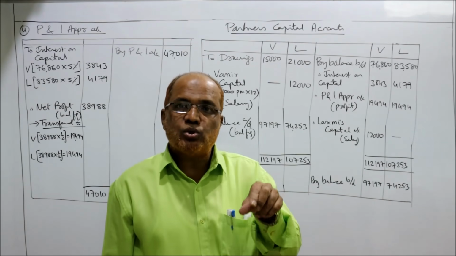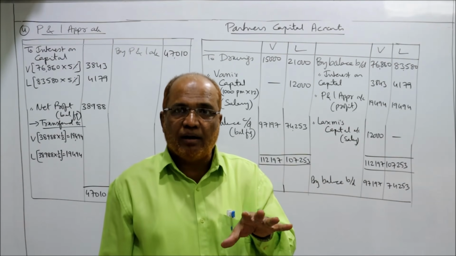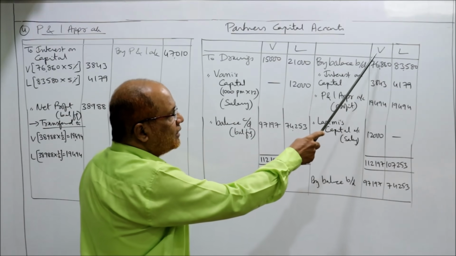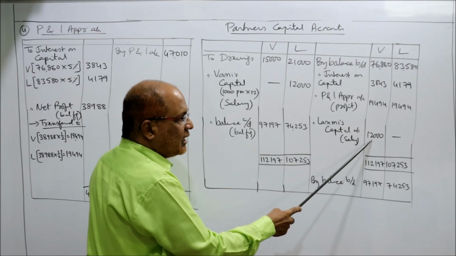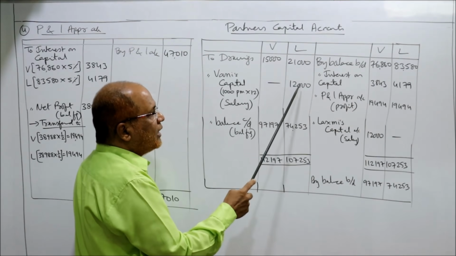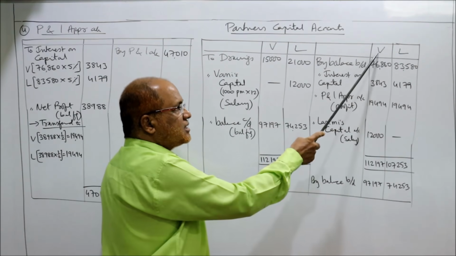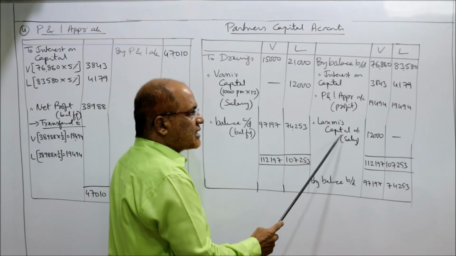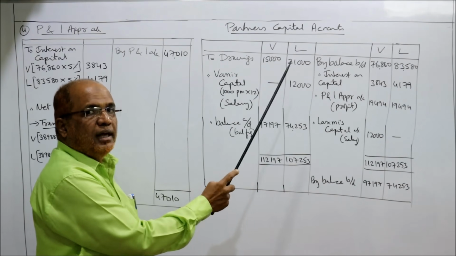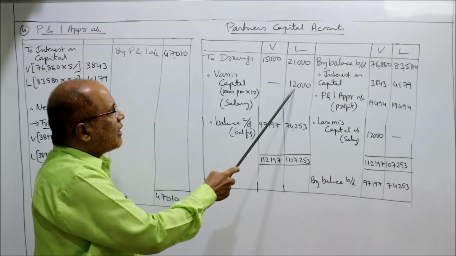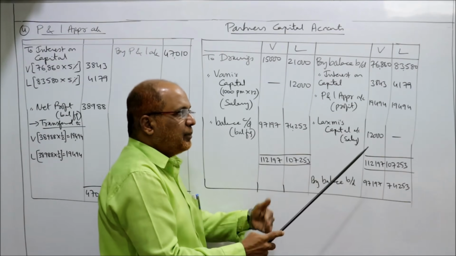So the one who receives should be credited and the one who gives should be debited. Here Vani is receiving, so Vani's account should be credited. This is Vani's account and this account is credited 12,000. And who is giving? Lakshmi, so Lakshmi is debited here. So 12,000 on the debit side of Lakshmi, 12,000 on the credit side of Vani. By Lakshmi's capital, salary; to Vani's capital, salary. We take the name of the opposite account. Lakshmi is being debited, so this is Vani's capital, and Vani is being credited, so Lakshmi's capital. This is simply posting.